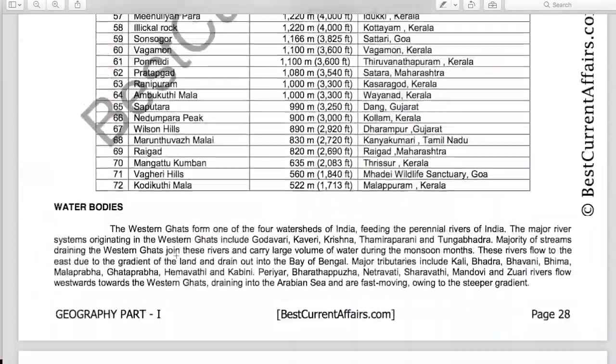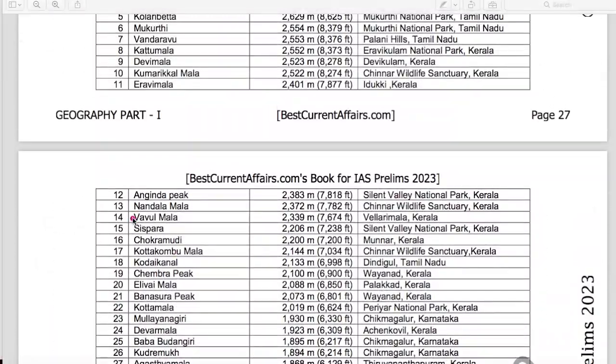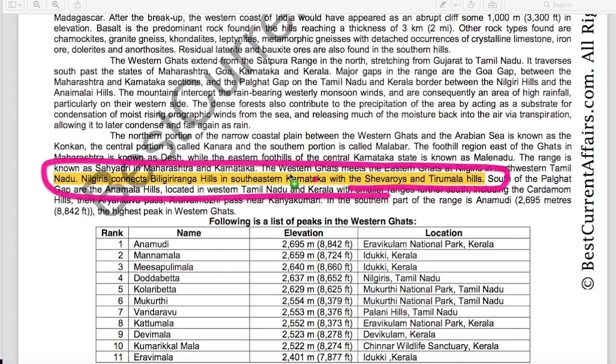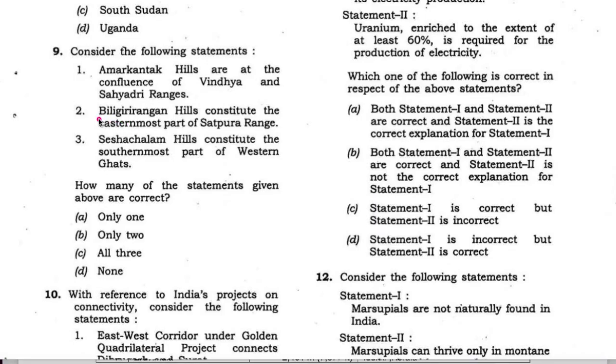This is our geography part 1 book for IAS Prelims 2023, page number 27. Here it is mentioned that the Nilgiris connects the Biligirirangan hills in southeastern Karnataka with the Shevaroy hills and Tirumala hills. So the fact that these hills constitute the easternmost part of Satpura range is wrong.